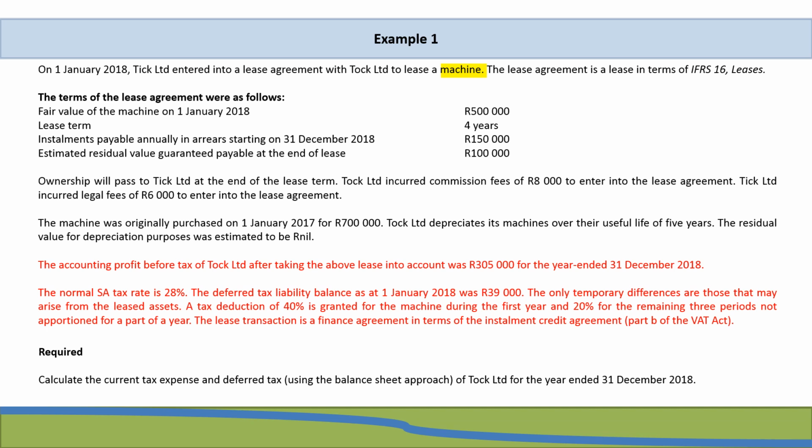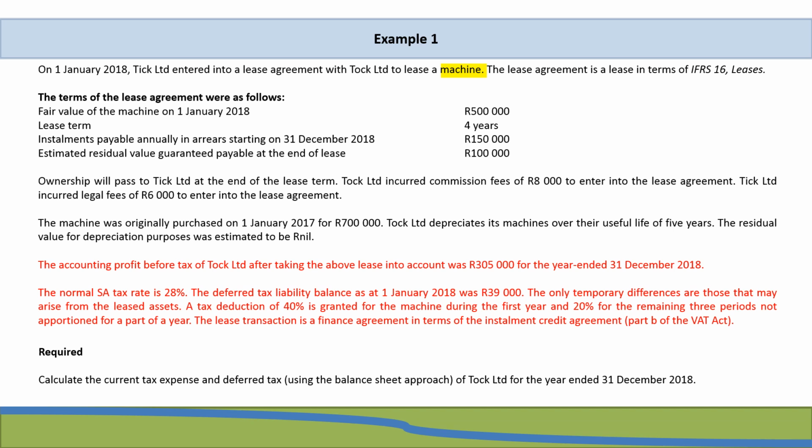So the other information that we've added is that the accounting profit before tax of Talk Limited after taking the above lease into account was 305,000 Rand for the year ended 31 December 2018. The normal SA tax rate is 28% and the deferred tax liability balance as at 1 January 2018 was 39,000 Rand. The only temporary differences are those that may arise from the leased assets. A tax deduction of 40% is granted for the machine during the first year and 20% for the remaining 3 years, not a portion for part of a year.